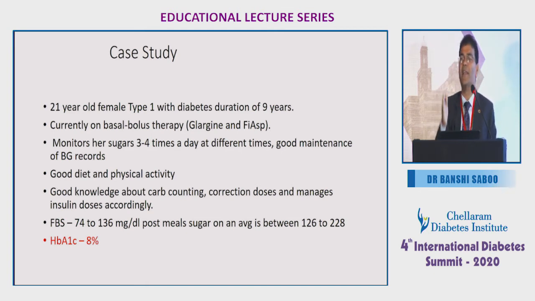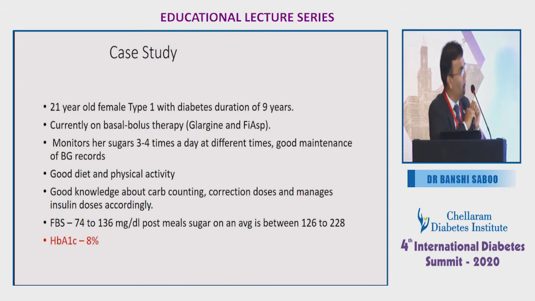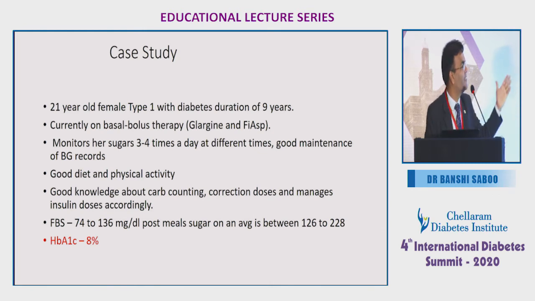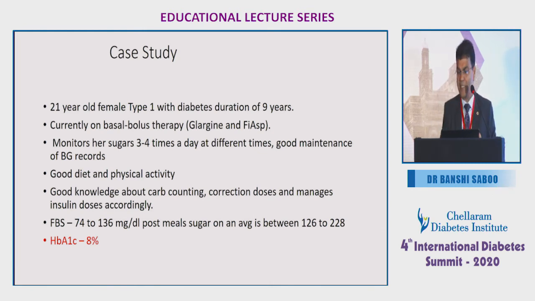We educated the patient for everything, for the carb counting, for correction dose, for managing the insulin dose, everything. But still the patient's fasting sugar is between 74 to 136. On an average post meal sugar is between 126 to 228. HbA1c in the last 9 years we could not achieve less than 8. The patient was asking constantly why it is happening.